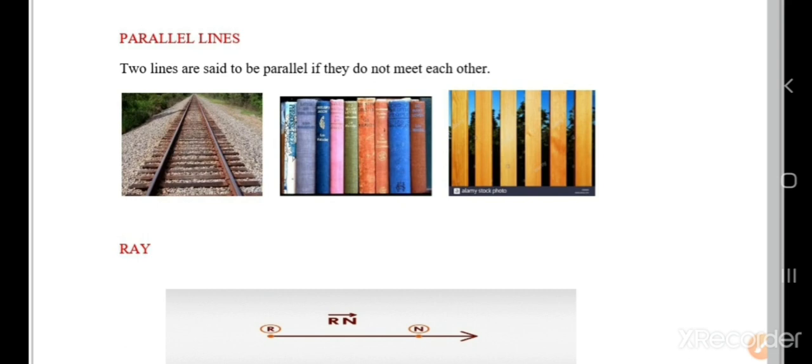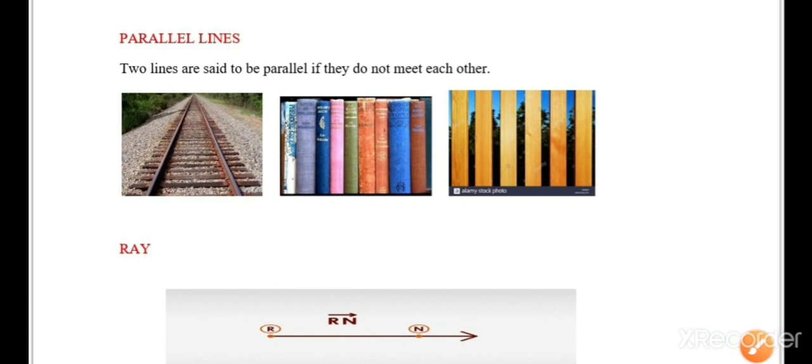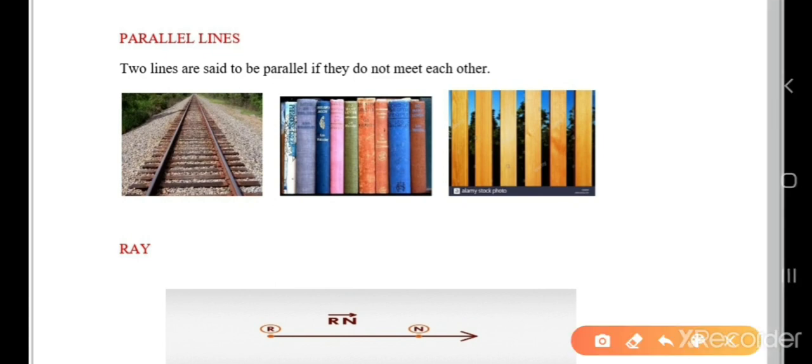Railway track, the side of the books, and here it is given the woods. These are all parallel. So let us see where it is. The railway track never meets each other. Now the next picture, the book. Here is a line and here is a line. They never meet each other, they move on. So we can tell that these two sides are parallel to each other.